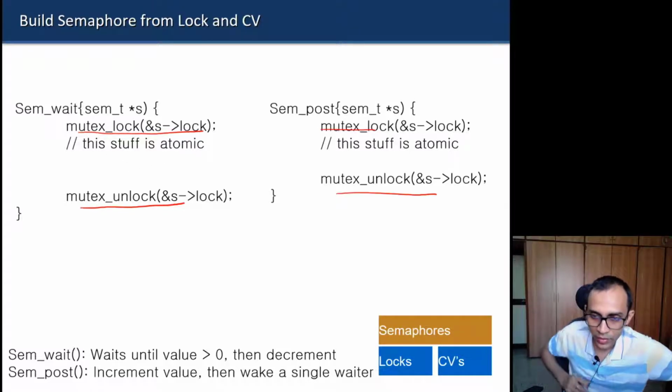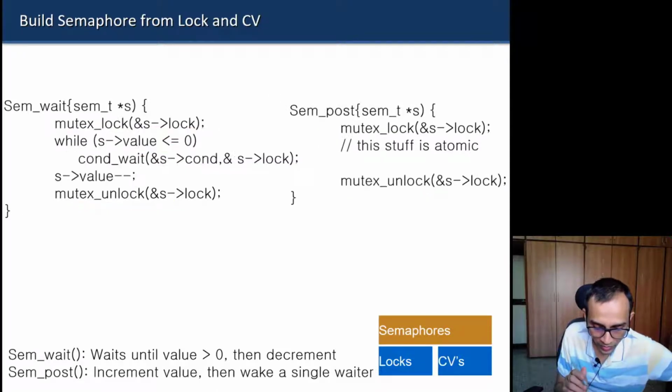We pass the condition variable as well as the lock variable. Remember, condition variable wait takes both, and assumes the lock has already been acquired. The condition is the same: while the value is less than or equal to 0, it will put itself to sleep. If not, it will decrement the semaphore value and release the lock.